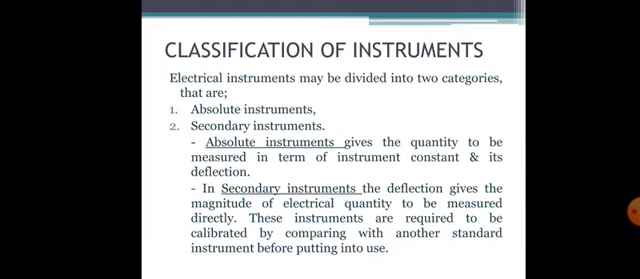So when compared to an absolute instrument, the absolute instrument does not require to be compared with the standard, but your secondary instrument has to be compared with your standard instrument. These instruments are usually used in day-to-day measurement. So actually, in a secondary instrument the deflection will give the magnitude of the electrical quantity to be measured directly. These instruments are required to be calibrated only by comparing with another standard instrument before putting into use.